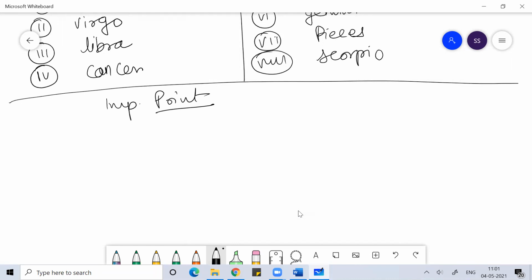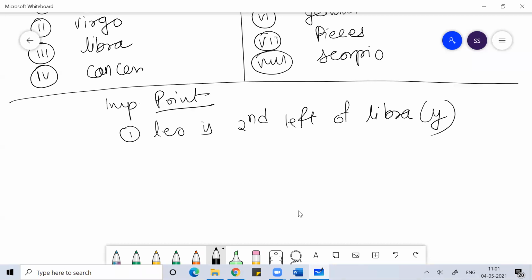O is second to the left of Libra, where Libra is white. Leo is second to the left of Libra.